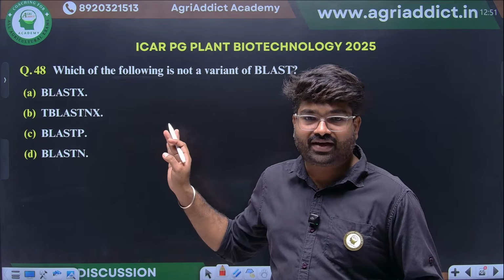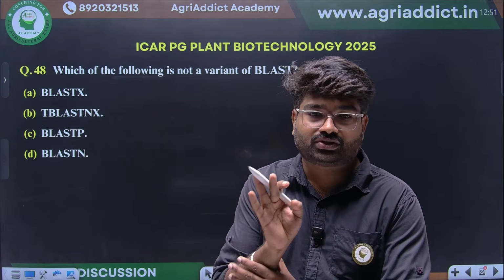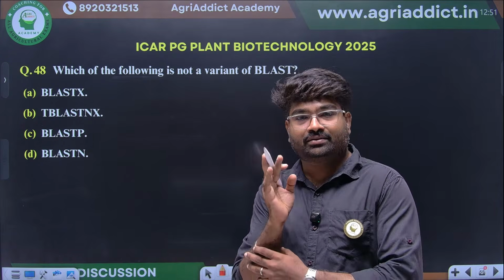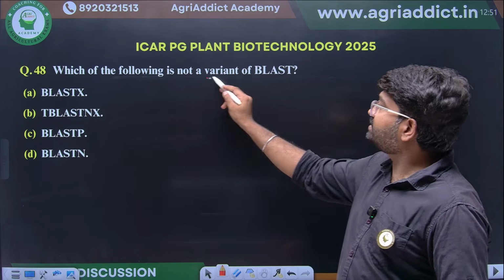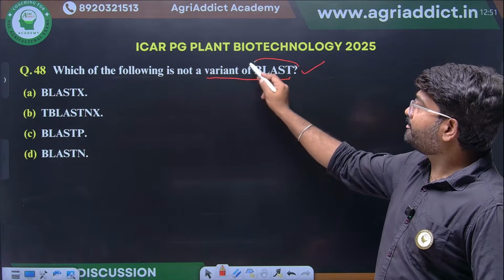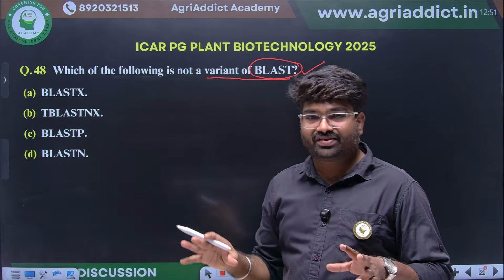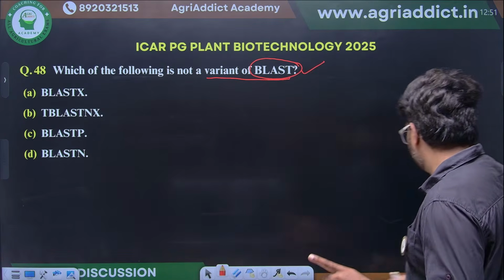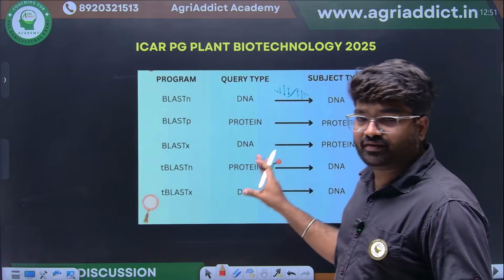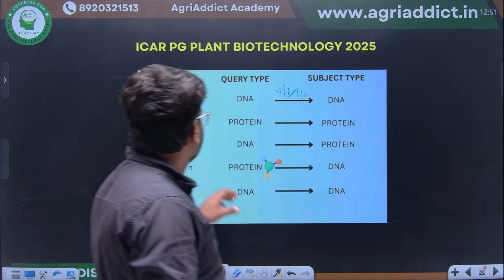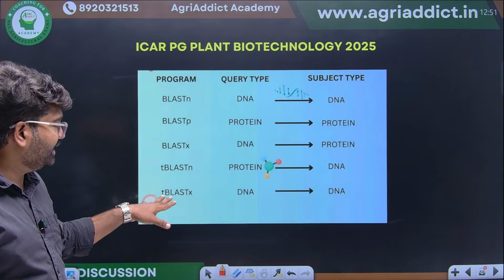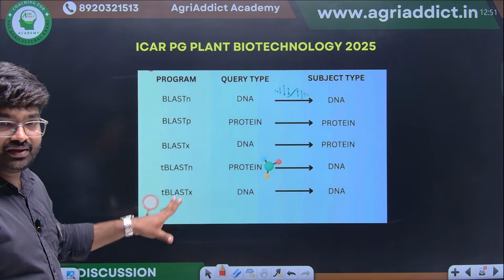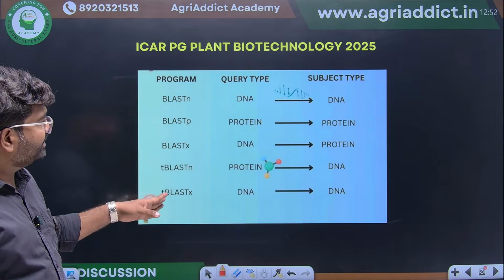Another most important question. They have asked this question 3 times repeatedly: in 2024, 23 and 25. Which of the following is not a variant of BLAST? There are different variants of BLAST: BLASTN, BLASTP, BLASTX, TBLASTN and TBLASTX. Total 5 variants of BLAST are there.